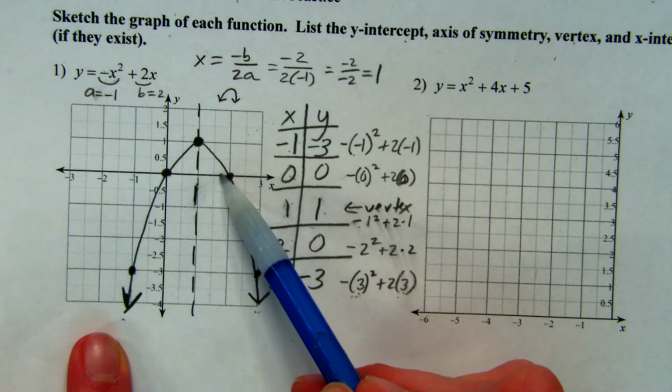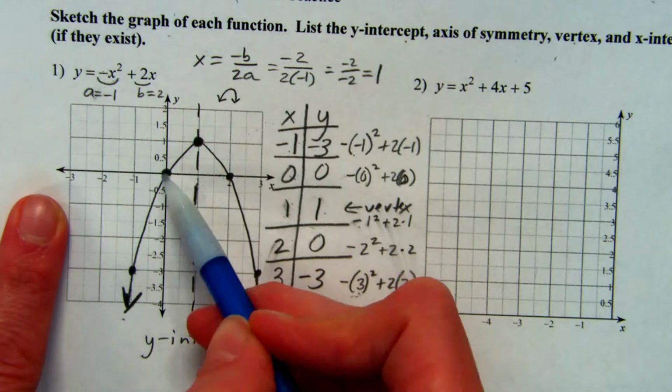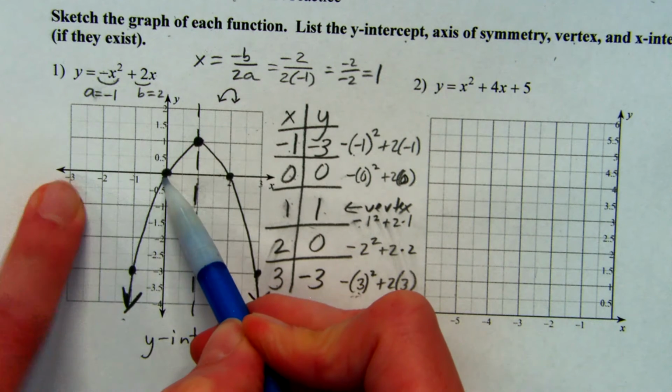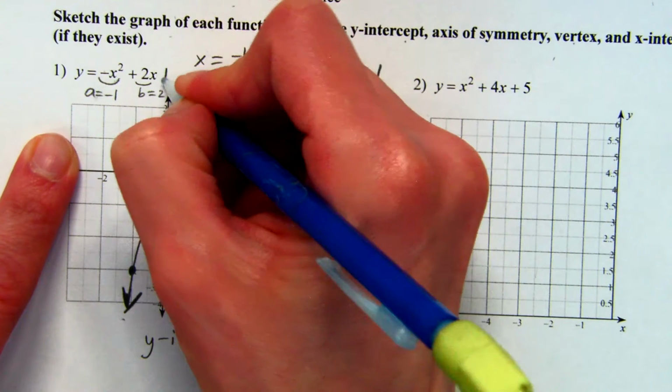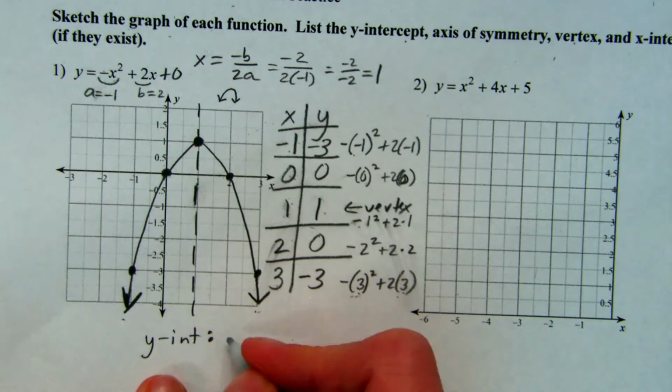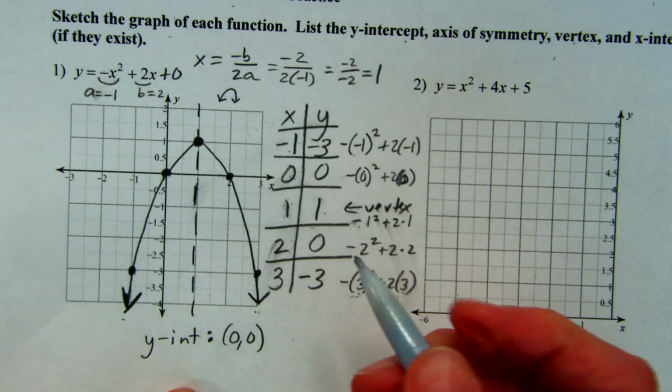We sketch the graph. It wants the y-intercept. So where does it go through the y-axis? 0, 0. And we could get that from the equation because there's no c. You could make a little plus 0 on the end. So my y-intercept is going to be 0, 0.